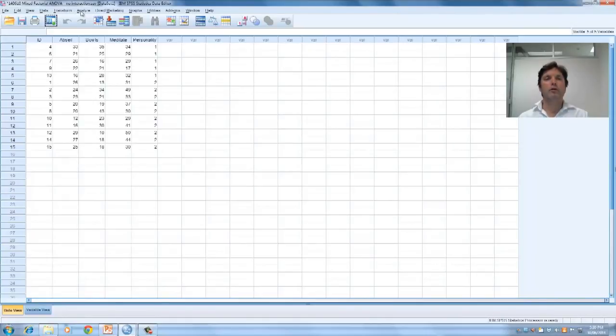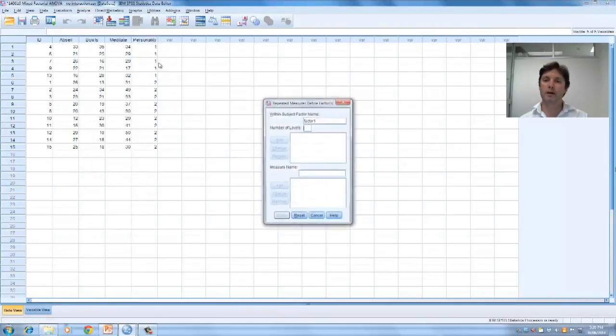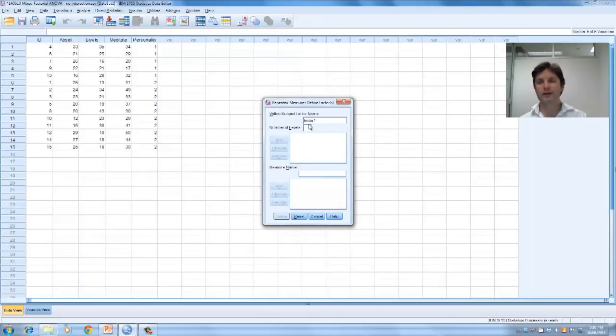So we're going to go Analyze, General Linear Model. Let's click on Repeated Measures. Now we've got that repeated or within subject factor name called factor1. Well, that's a pretty user-unfriendly name. Essentially our within subjects factors are abseiling, bowls and meditation. So to me that says activity. So let's just call it activity.